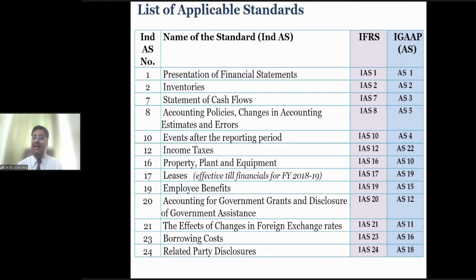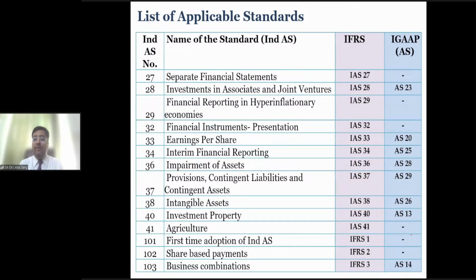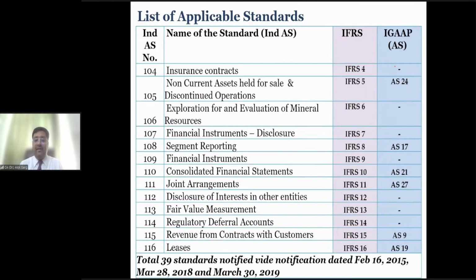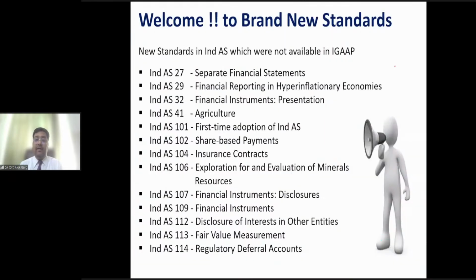Before giving a break, let's discuss these things for the next 2 minutes. In the PPT, I have given the entire listing of Ind AS standards, IFRS and IGAAP standards. You can see that in a lot of places IGAAP standards are missing, but Ind AS and IFRS standards are there. These standards were notified via MCA notification dated 16 February 2015.